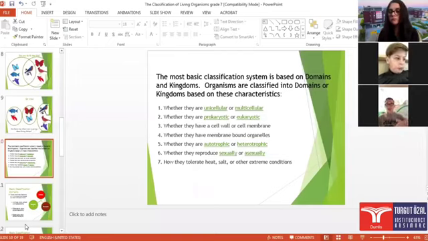Prokaryotes have no real nucleus. They have a flagellum. Yes, very good. DNA in a loop in the cell. They have few organelles, very good. What about eukaryotic? They can reproduce asexually and sexually. Okay, and what is eukaryotic?